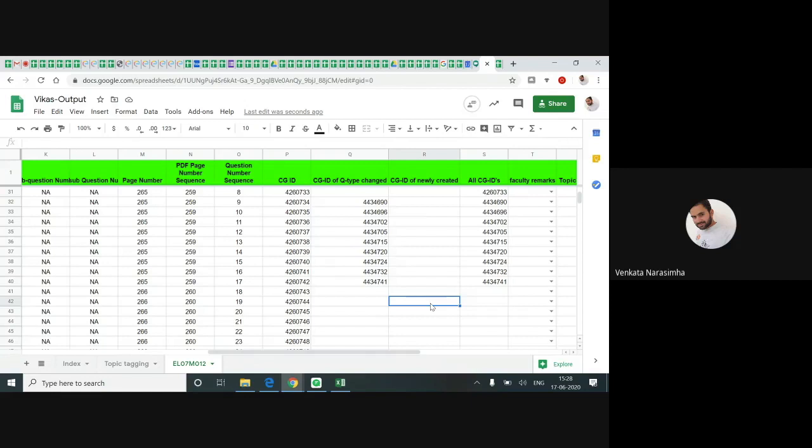If you are just changing the type of the question, whatever the new ID generates, you put it in Q type changer, Q column.